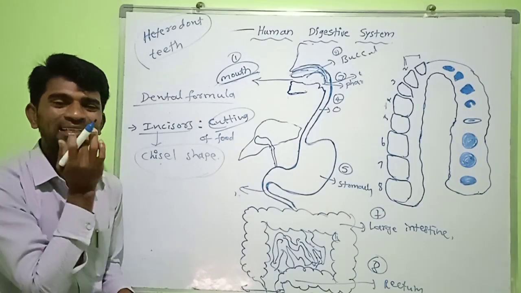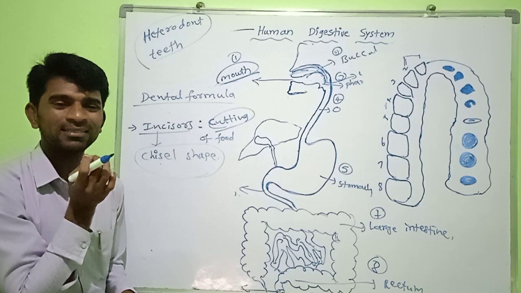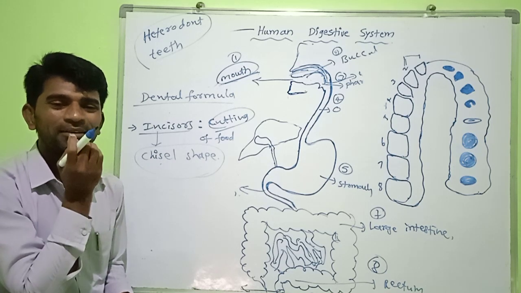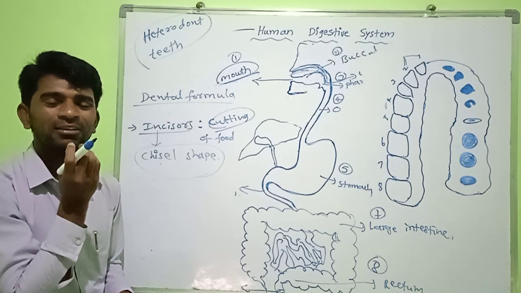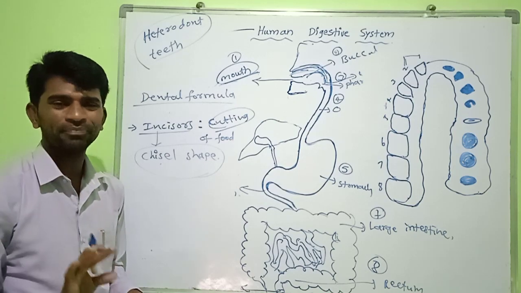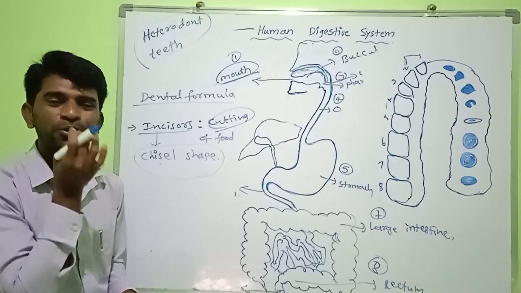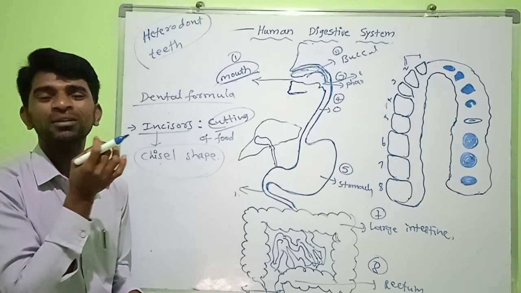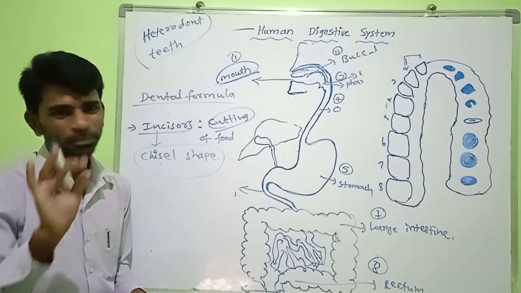See, the front teeth are incisors. We cut the food with the help of incisors. If I give you a guava or laddu, you use the teeth called incisors to cut it into pieces.